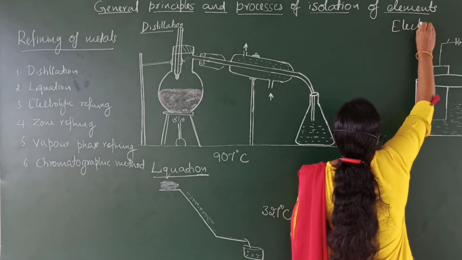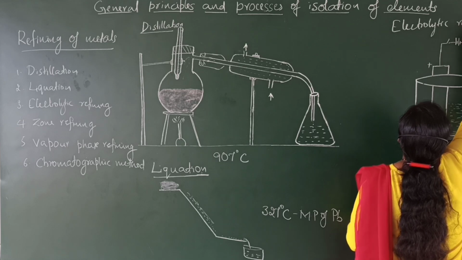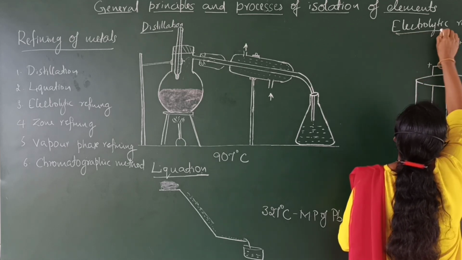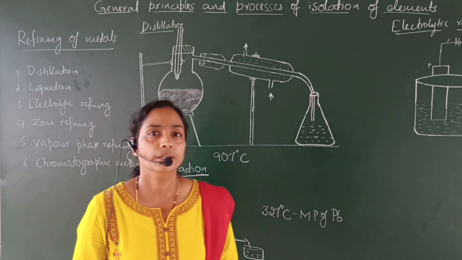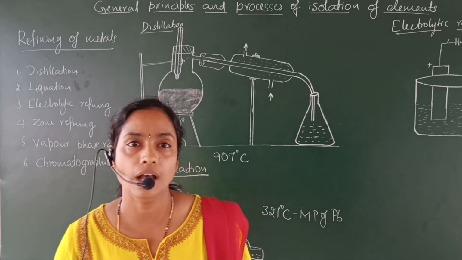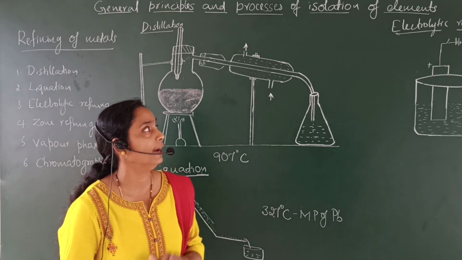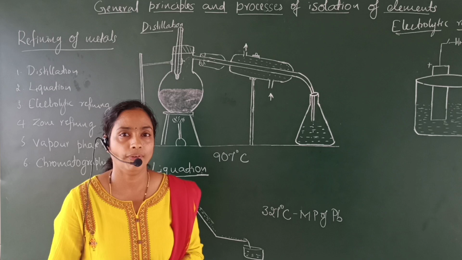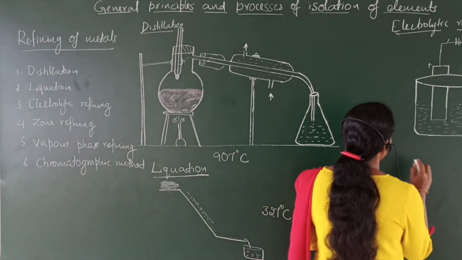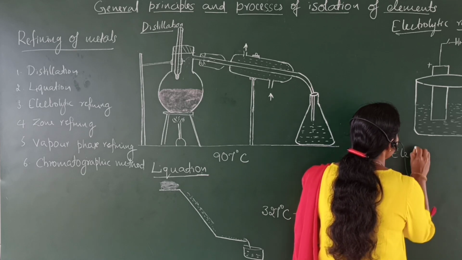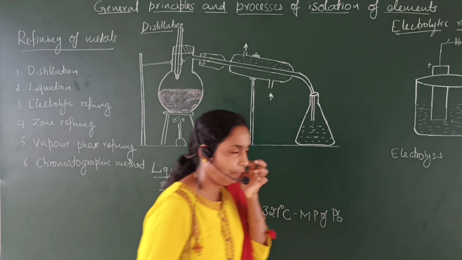This is regarding liquefaction. And the next method is electrolytic refining. In the electrolytic refining method, the most electropositive elements are purified. For example, copper and zinc are purified by this electrolytic refining method. And in this method, through the process of electrolysis, the metals are purified.